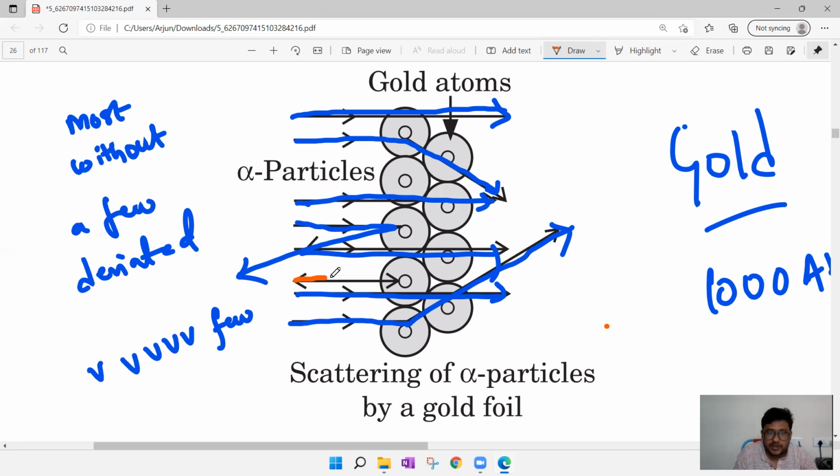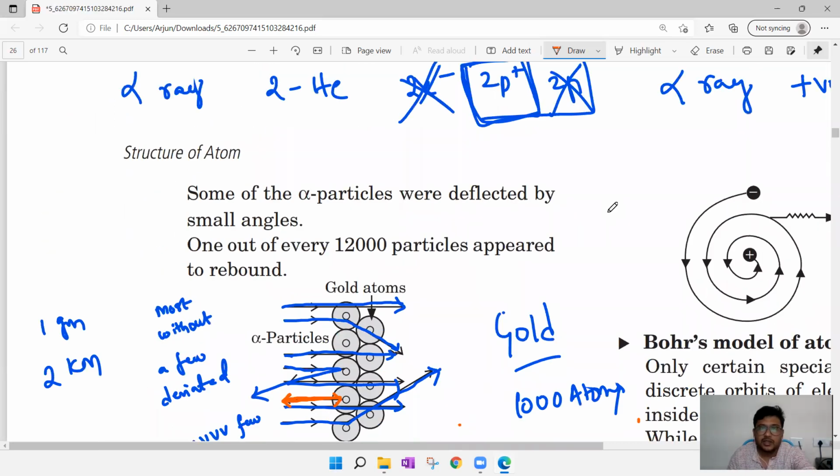This ray went straight, touched the nucleus and got reflected back. This is the only one you can observe which exactly bounced back. Remaining rays mostly went straight through the gold foil, and a few rays got deviated. He observed this.